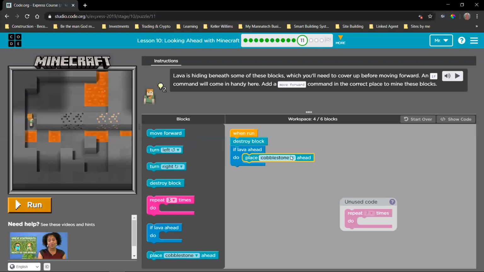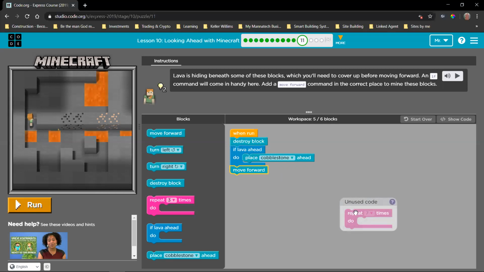Because we can move on the cobblestone blocks, but we cannot move on lava. So now if we run this, you see that it happened automatically. Now we know that if there is a cobblestone block, we can move forward. So we add the move forward in there. But we also know that this needs to mine all the way to the end of this iron here. So there's 2 coal there and 2 iron that needs to be mined.